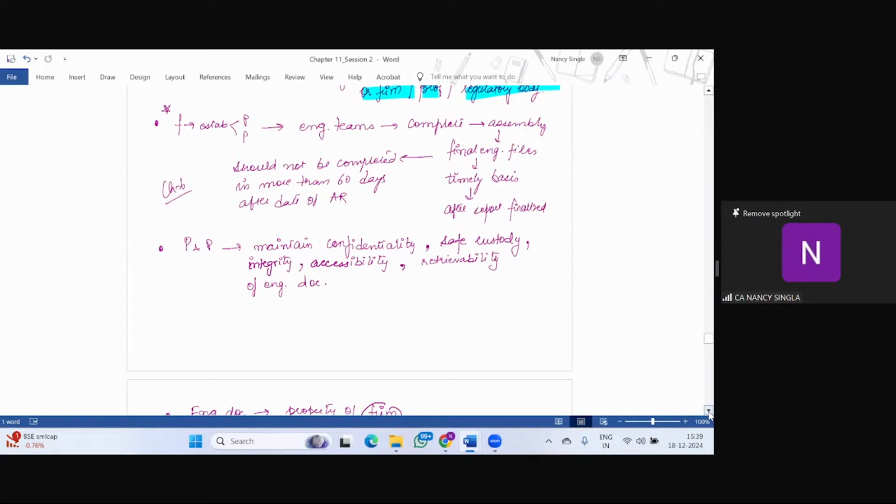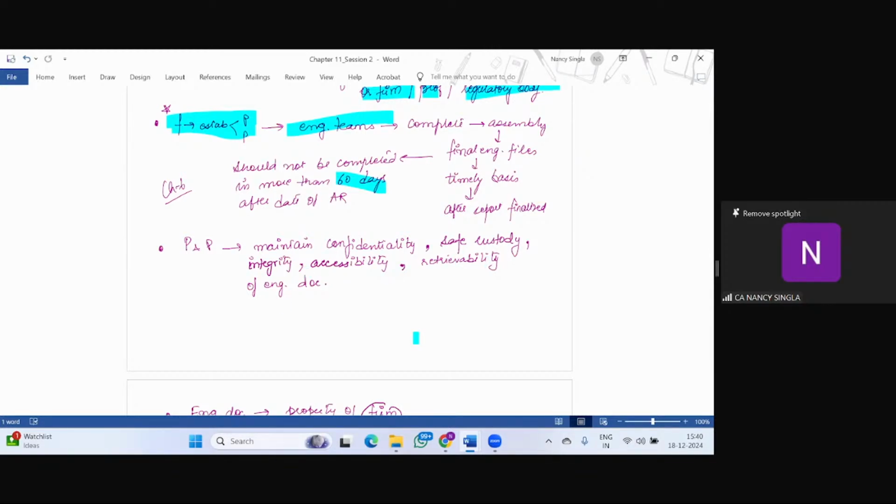Again, the language is going to be the same. The firm is going to establish policies and procedures so that the engagement teams complete the assembly of the engagement files on a timely basis after the report is finalized, but it should not be completed in more than 60 days after the date of the audit report. Simple. And there should be policies and procedures with respect to confidentiality, safe custody, integrity, accessibility, and retrievability of the engagement documentation.